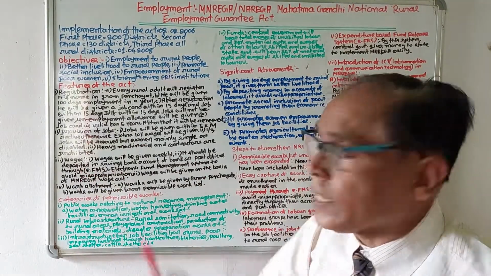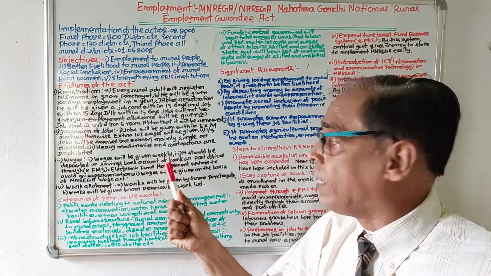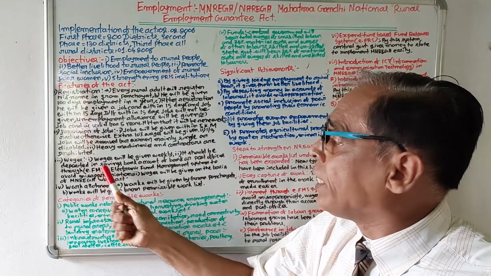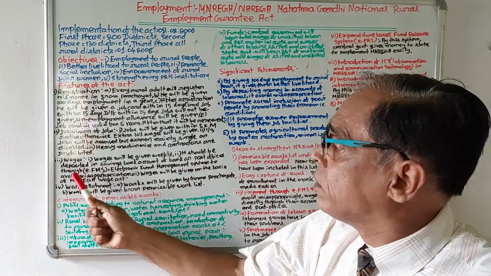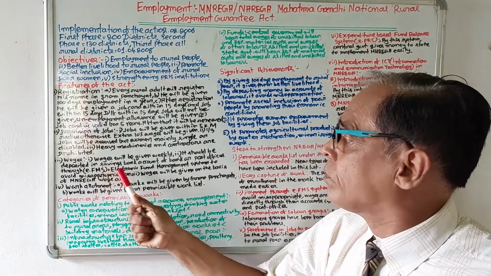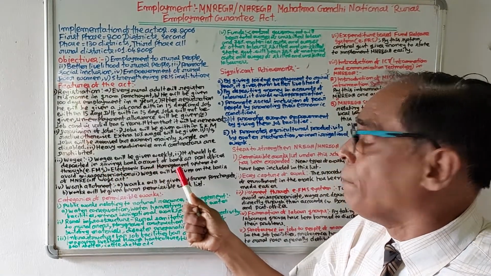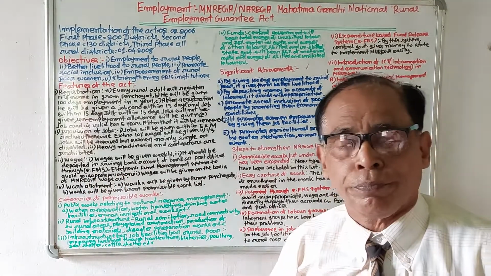Number 3, wages. In this scheme, wages will be given weekly. Number 2, they will be deposited in a savings bank account or post office account through EFMS, the electronic fund management system, to avoid misappropriation.